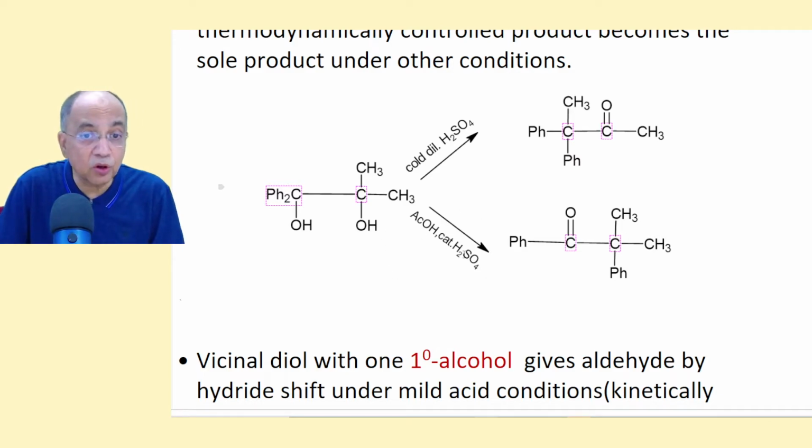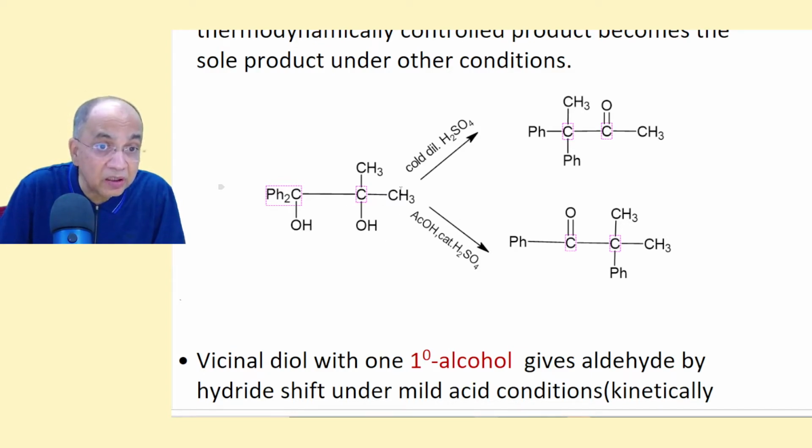Now if you use concentrated catalytic amount of sulfuric acid with acetic acid, then carbocation will be formed here, and one of the phenyl groups will migrate and double bond will be formed here. This is a phenyl ketone which is more stable than a methyl ketone.